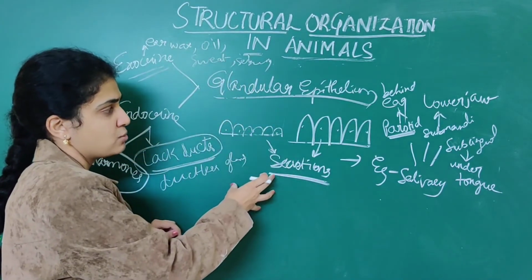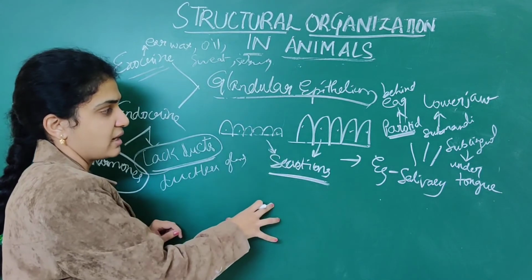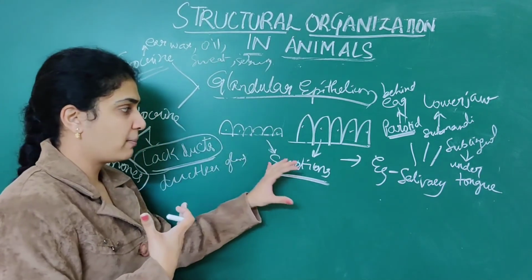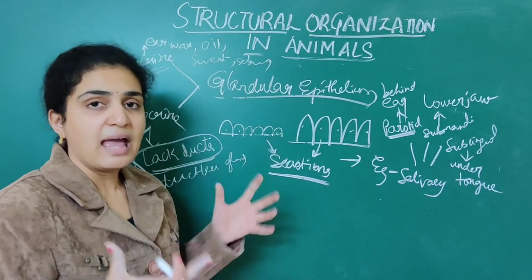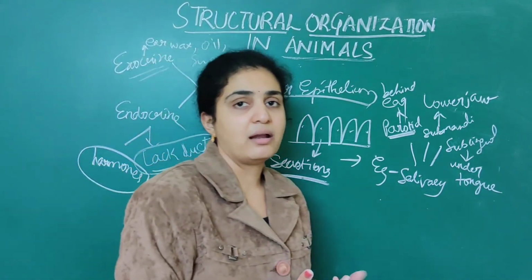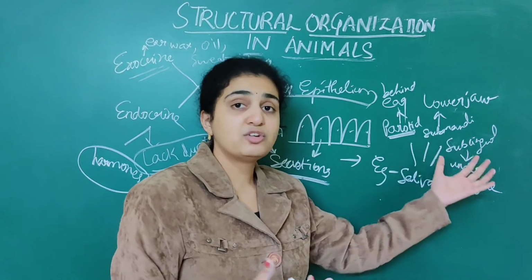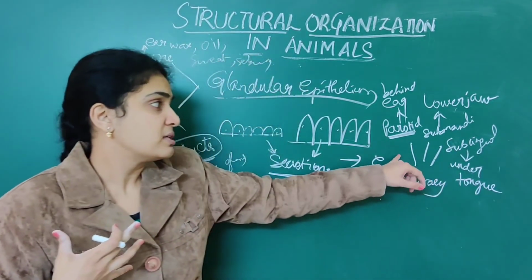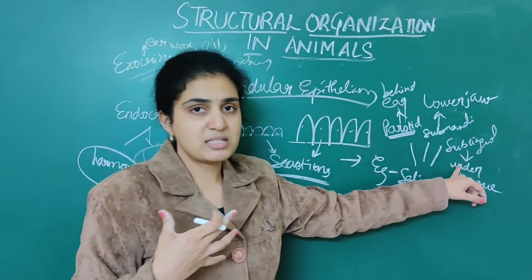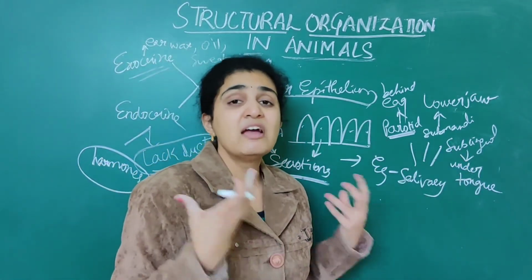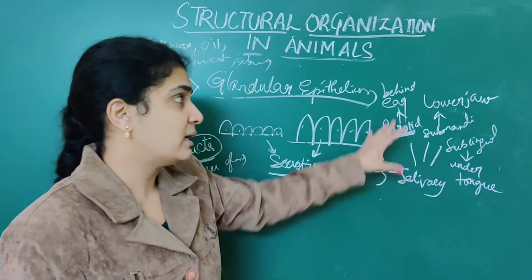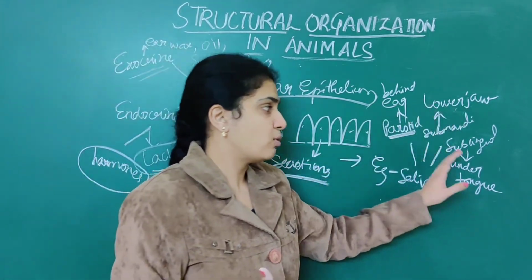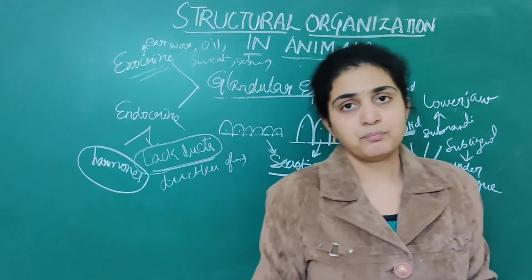Next, when it comes to secretions, these cuboidal or columnar cells release numerous secretions. An example is the salivary gland. We have seen the 3 main types of salivary glands present in the head and neck: the parotid gland, submandibular, and sublingual. What is the location? Where is the parotid gland present? Parotid is present behind the ear, submandibular in the lower jaw, sublingual under the tongue.